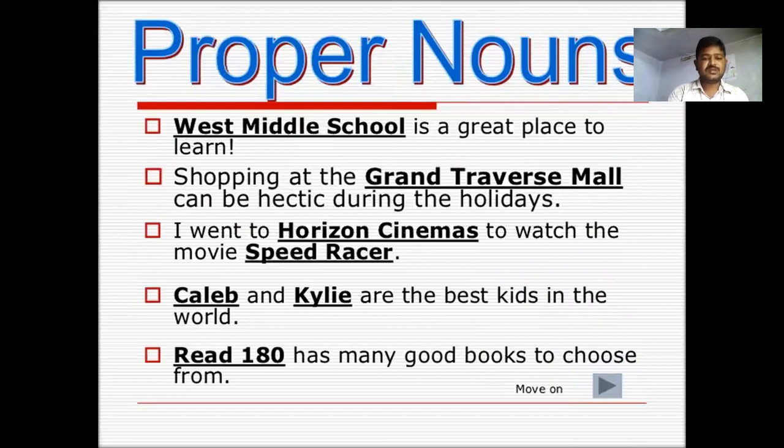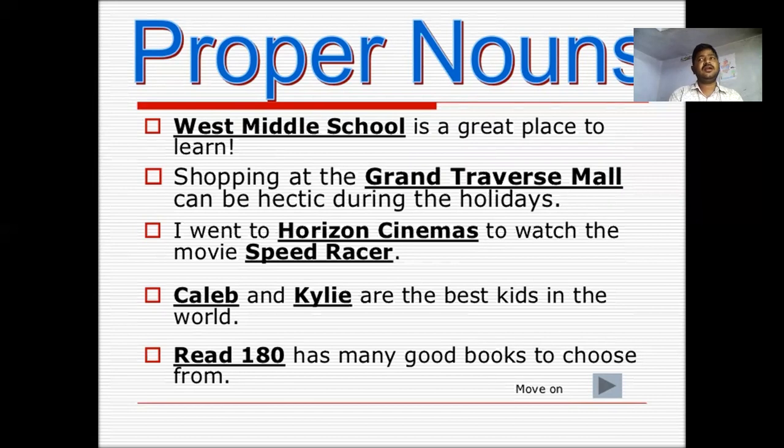Going through the common nouns again, there are some nouns called collective nouns and non-collective nouns. For example, a collective noun is something like a dozen, which includes 12 in number.